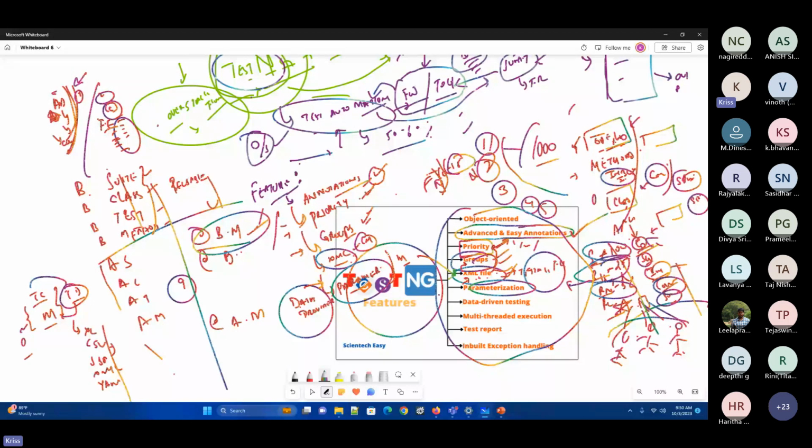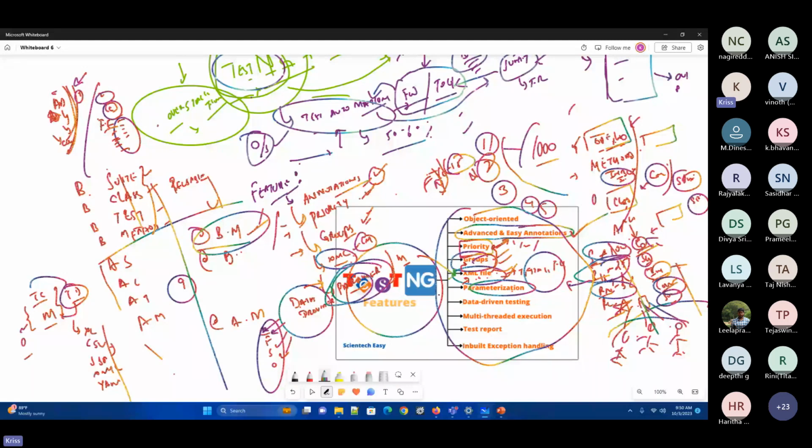There are a huge number of tests. For example, I first want to test with Chrome, then with Firefox, then Safari, then Opera. All these sets of data can be provided by parameterization. This is what parameterization is.